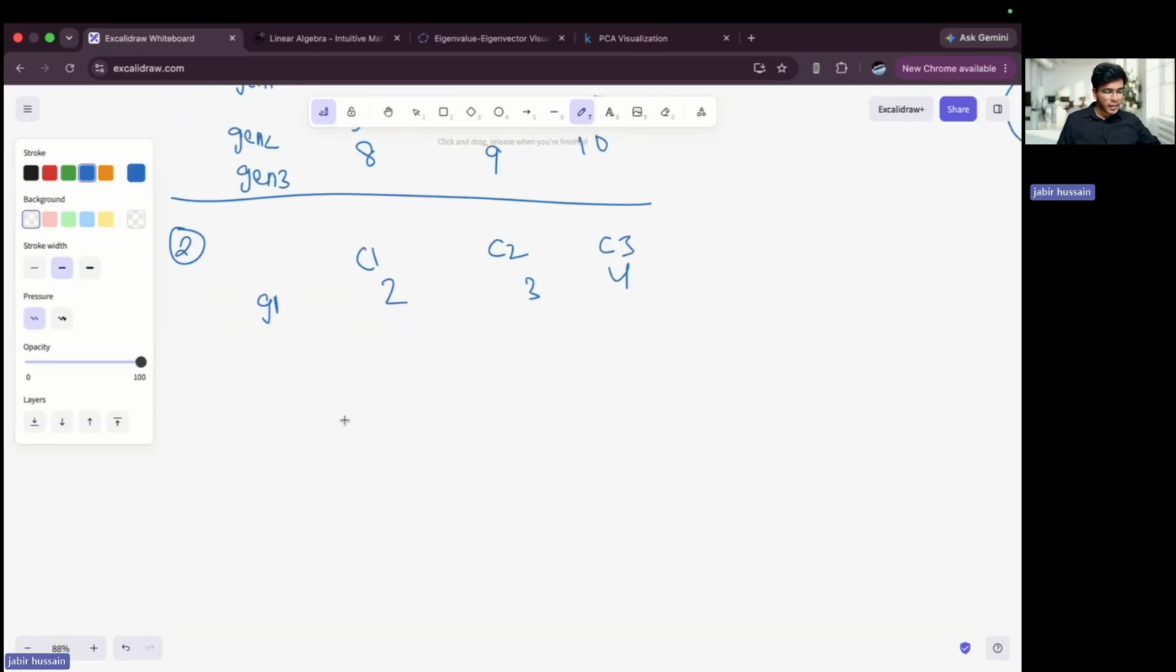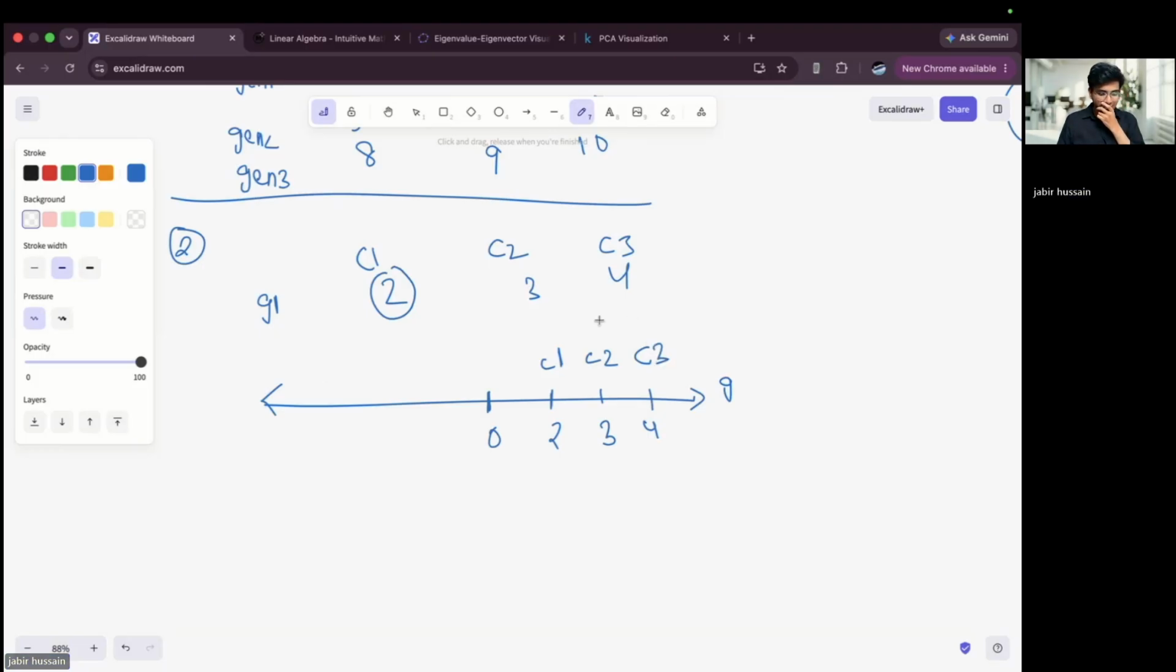So can I draw this in a number line? This is my origin 0, and this is my gene number line. Cat 1 is lying at 2, cat 2 is lying at 3, and cat 3 is lying at 4. So if it is a single gene, I can draw a number line, and on top of that I can put the points of different cats, right?